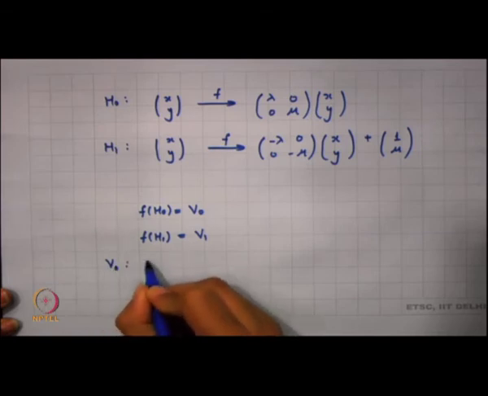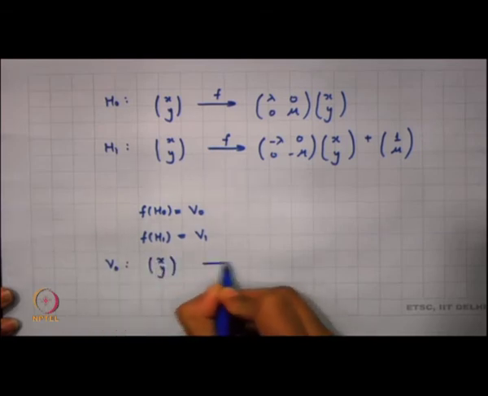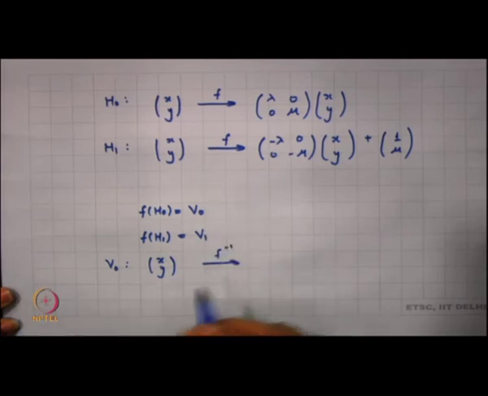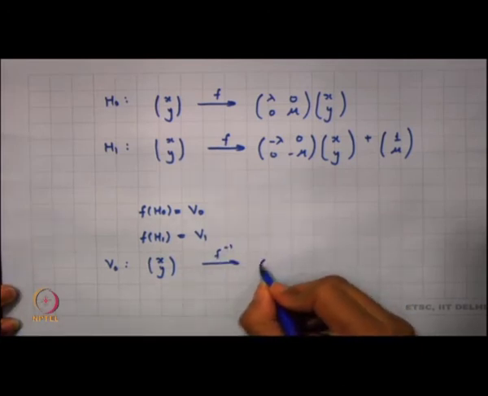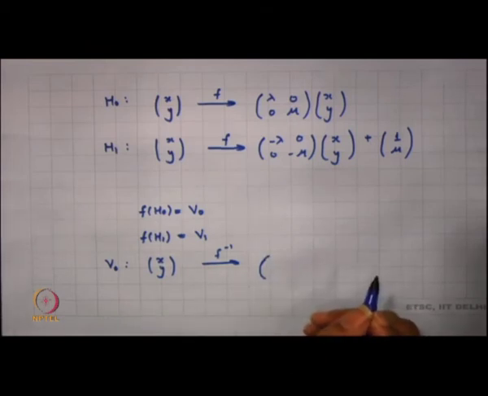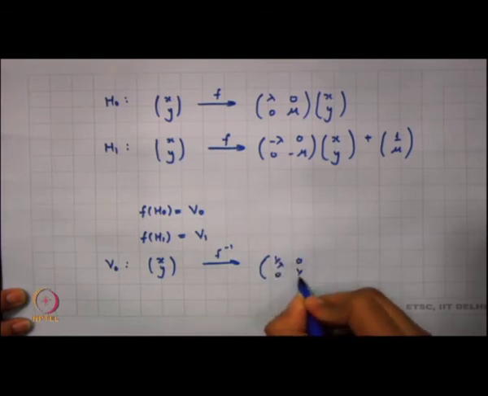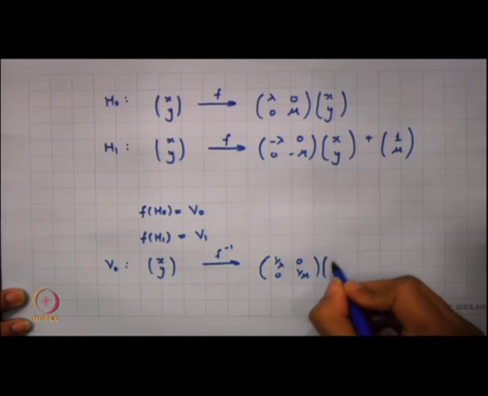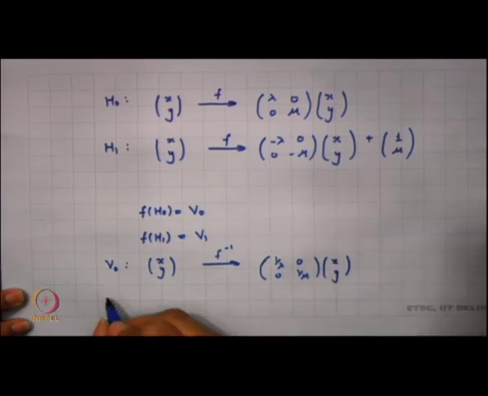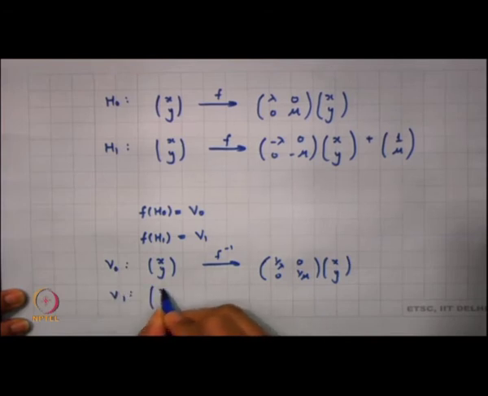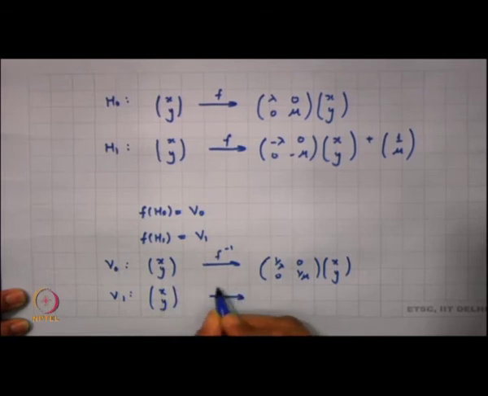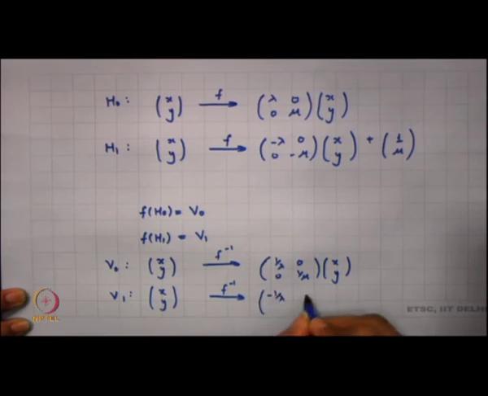So, we find that f inverse acting on D is defined in such a manner that if I take my V naught, which is basically x y, what happens under f inverse? So, under f inverse, this is mapped in terms of 1 by lambda, 1 by mu. So, this is mapped in terms of the matrix 1 by lambda 0, 0 1 by mu, times x y, and V 1 is mapped again because we have a twisting here, you have a negative sign here.